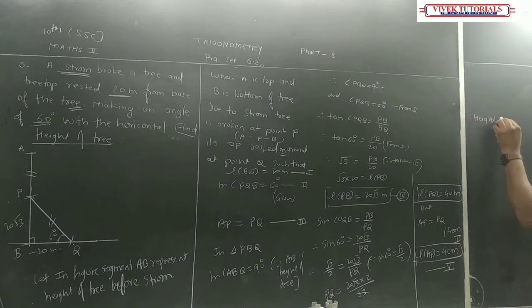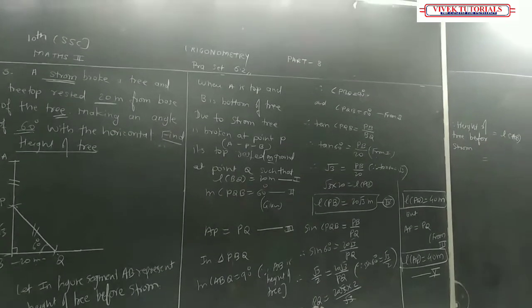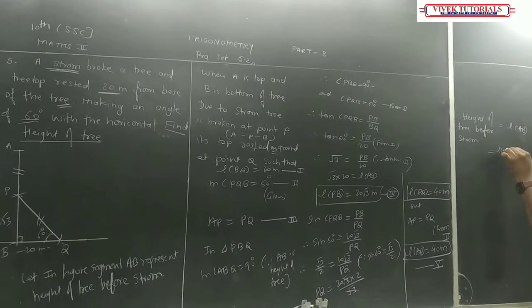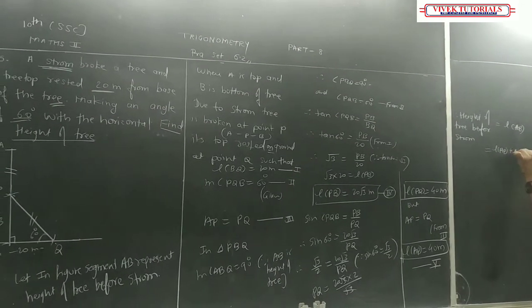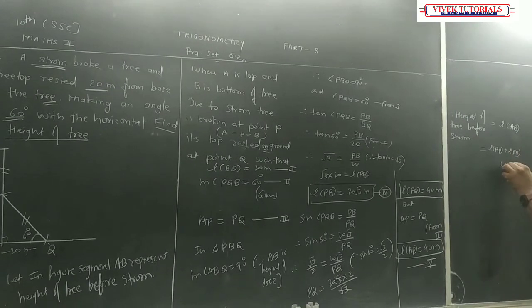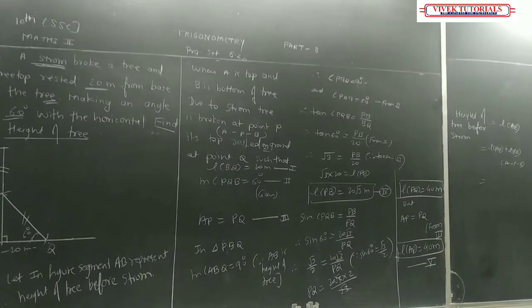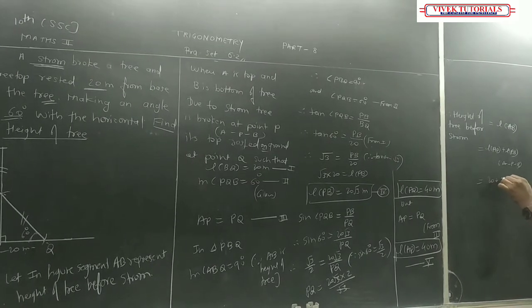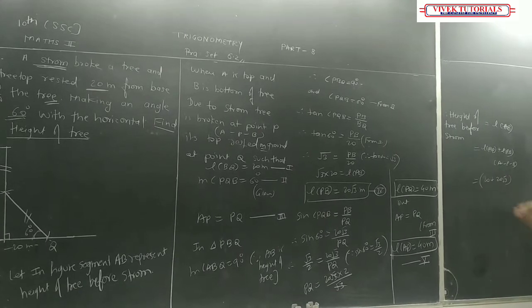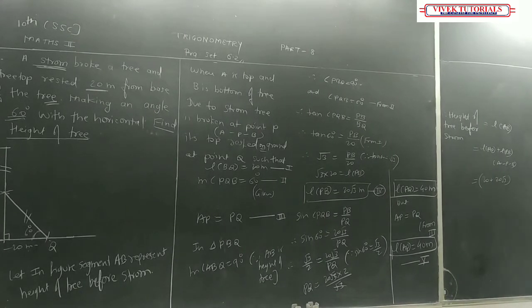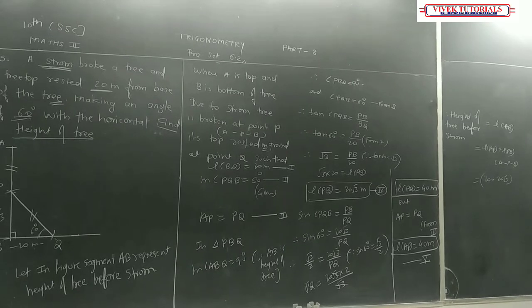Height of tree is equal to length AB. That is equal to length AP plus length PB, as A, P and B are collinear points. AP is nothing but 20 plus 20 root 3. But the thing is, they have not given the value of root 3. They should have given the value of root 3.